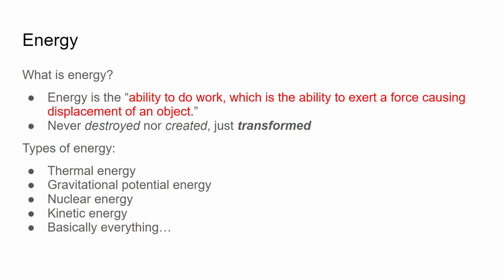So we have a couple types of energy. There are obviously more than these. We have thermal, so heat, gravitational potential energy, which is when you have a height, nuclear energy, kinetic energy, and basically everything needs energy to move. If you want a car, it needs energy. If you want to move yourself, you need calories, which are a type of energy.